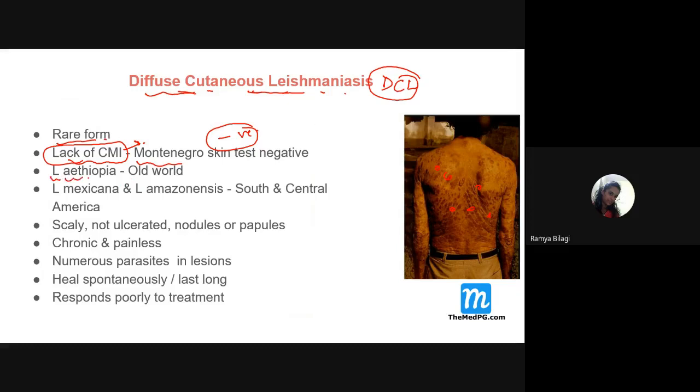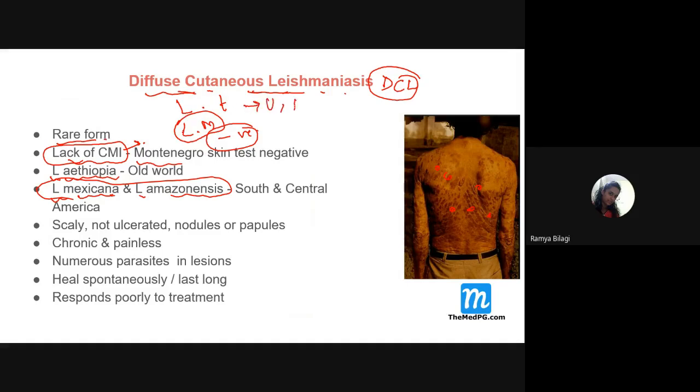Then it is caused by which one? It is caused by Leishmania aethiopica, and in the present world it is caused by Leishmania mexicana, Leishmania amazonensis. This point you have to remember. So for diffuse cutaneous leishmaniasis, a question can be asked: is it caused by Leishmania tropica or by Leishmania mexicana? Which one, students? It is caused by Leishmania mexicana. This point you have to remember.